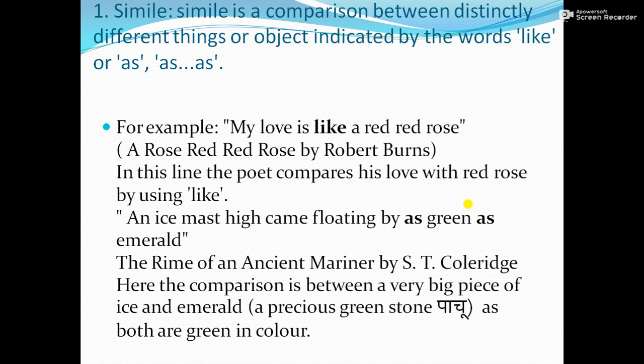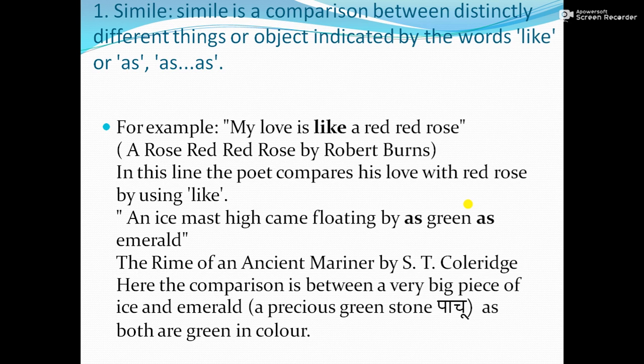Now, why does he compare his love with a red rose? First of all, you must have understood by now that this is a simile. My love is like a red, red rose. The first object, my love, is compared with a red rose.